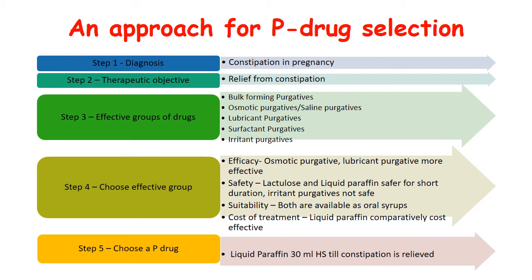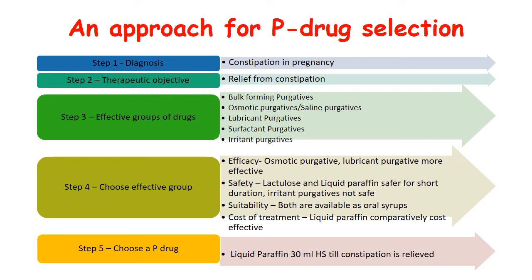making an inventory of effective groups of drugs, which in our case we can select from bulk forming purgatives like ispaghula, bran, psyllium. There are osmotic purgatives which consist of saline purgatives like magnesium and sodium salts. Also there is lactulose. There are lubricant purgatives like liquid paraffin. There are surfactant purgatives like docusate, and there are irritant purgatives which consist of senna, bisacodyl, mineral oils, and all that. So we have a big group that we can use in this particular condition.